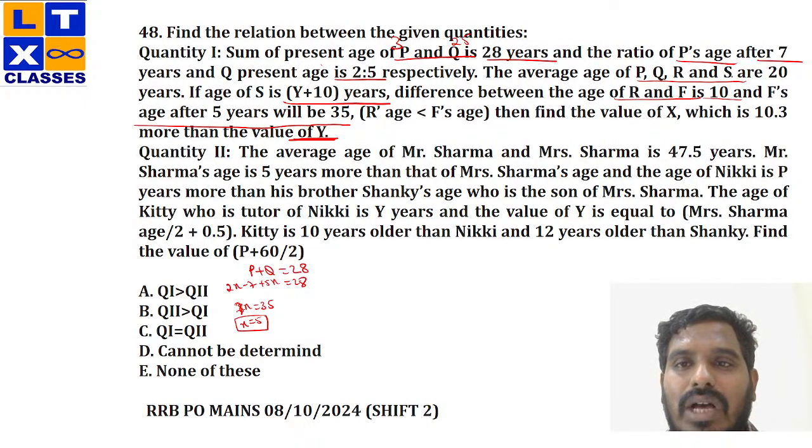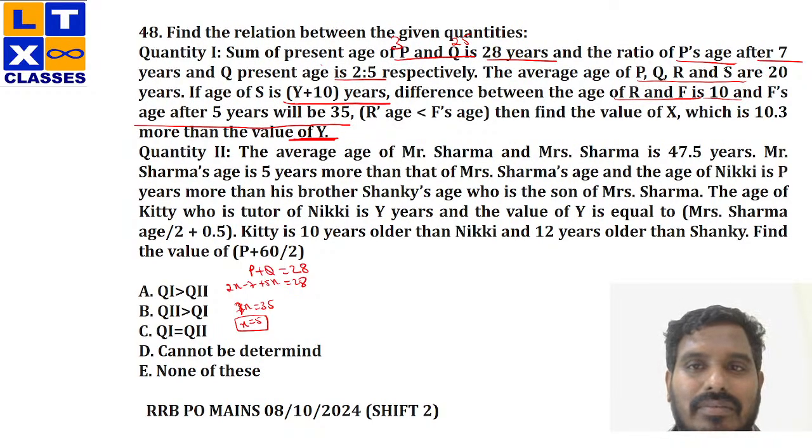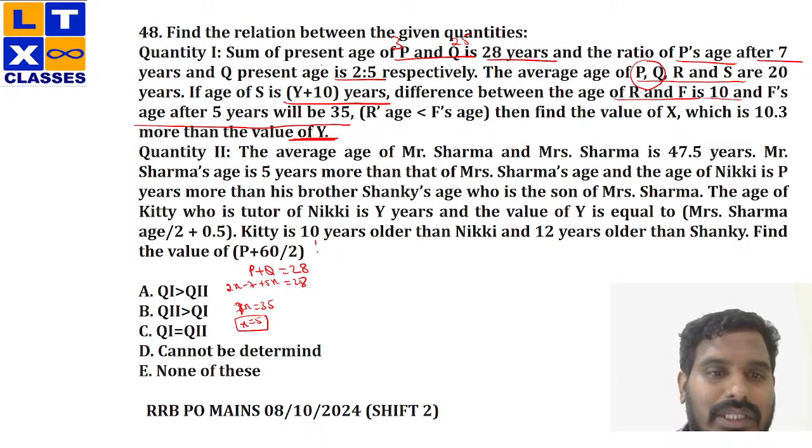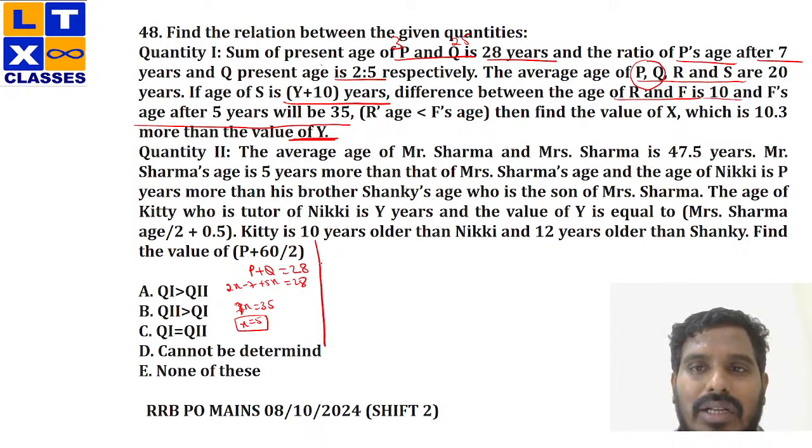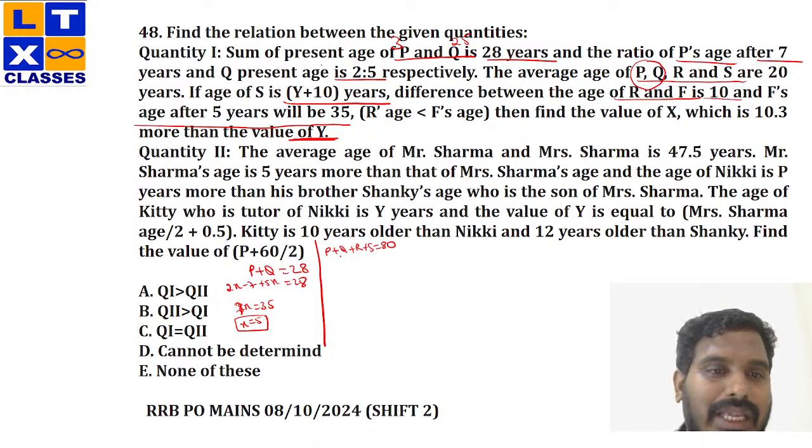Now the average of P, Q, R, S is 20 years. So from this, I can get the value of R and S, right? The average of PQRS is 20, so definitely the sum would be 80, right? Now the sum of P and Q is 28. So if I subtract 28 out of 80, that will be the sum of R and S. So that would be 52, right?